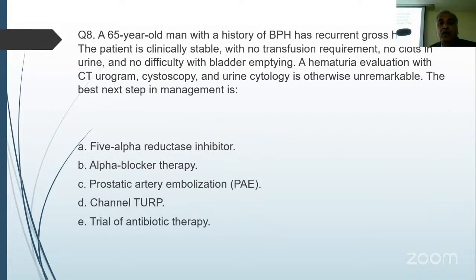A 65-year-old man with a history of BPH has recurrent gross hematuria. The patient is clinically stable with no transfusion requirement, no clots in the urine, and no difficulty with bladder emptying. A hematuria evaluation with CT urogram, cystoscopy, and urine cytology is otherwise unremarkable. The best next step in management is: 5-alpha reductase inhibitor, alpha blocker therapy, prostatic artery embolization, channel TURP, trial of antibiotic therapy. A. So a patient with a history of BPH with recurrent gross hematuria, with no transfusion requirement, no clots in urine.